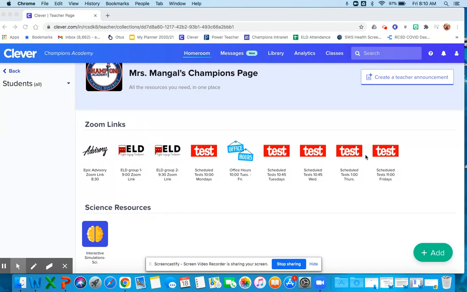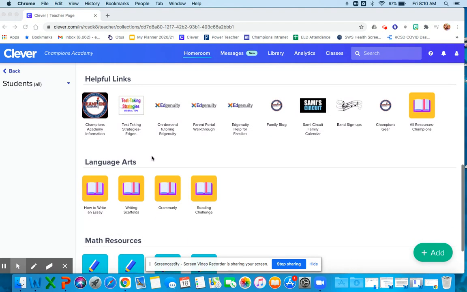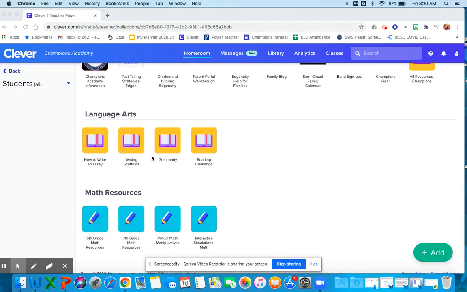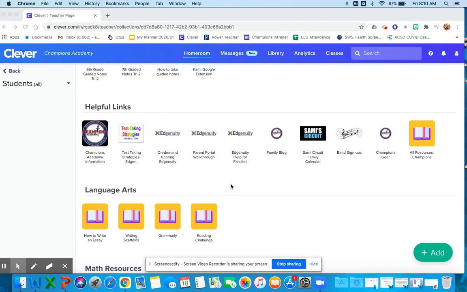So here we've got all the Zoom links that they could need. And I started to put all of the resources individually under these titles. As you'll see, I added some for language arts and math, and then I realized I'm doing the work twice and it doesn't have to be done that way. So I stopped and I put the resources for every single subject under helpful links, okay? And it's right here and it's called All Resources Champions.